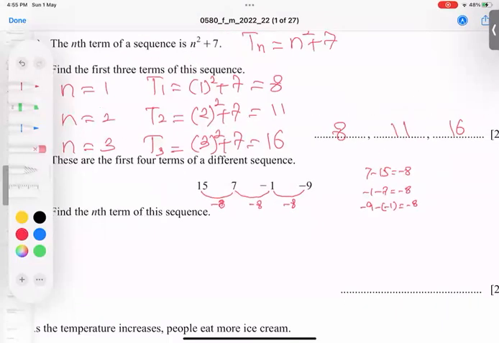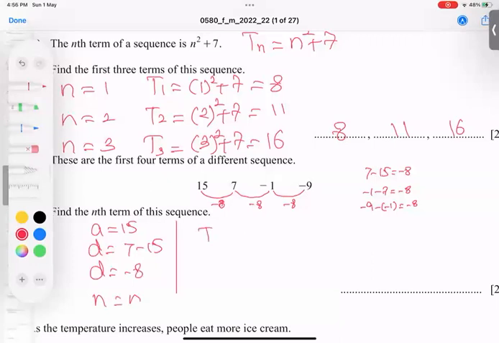What is the formula we have for this kind of question? When we have a common difference, the same comes. So first term is 15, and common difference is second term minus first term, 7 minus 15. I am getting here negative 8. And I'm looking for the nth term. Formula is Tn is equal to a plus n minus 1 into d.